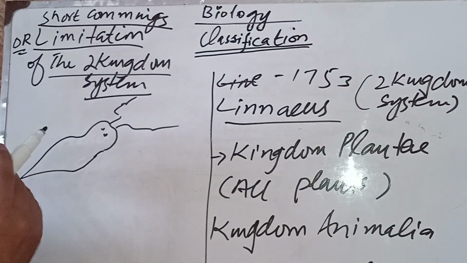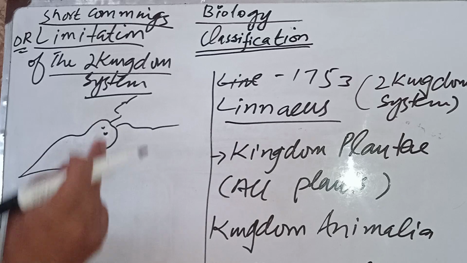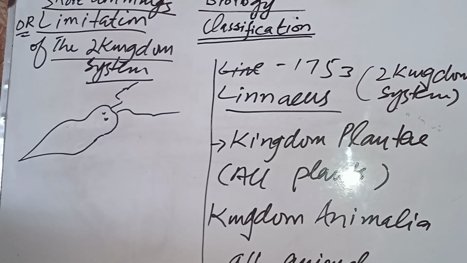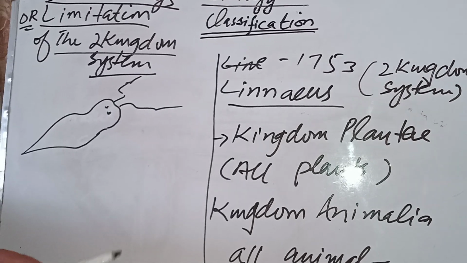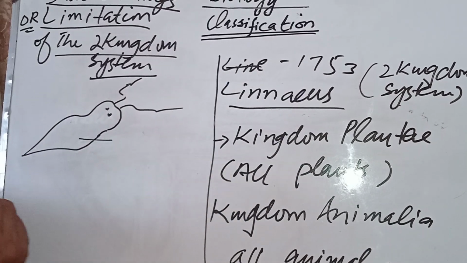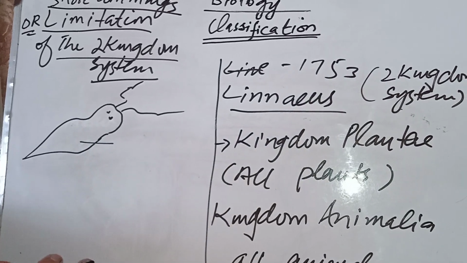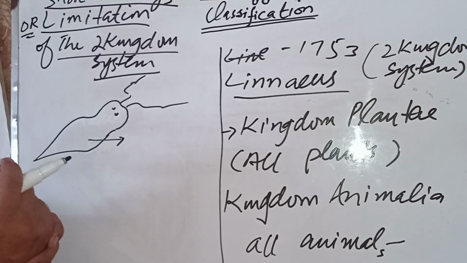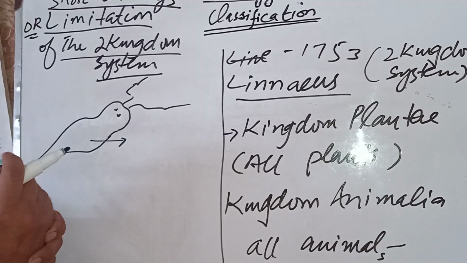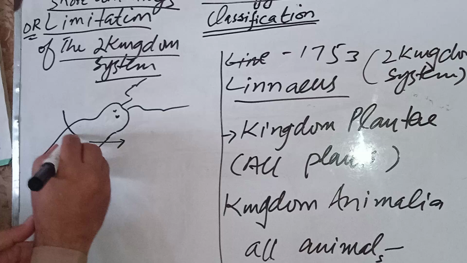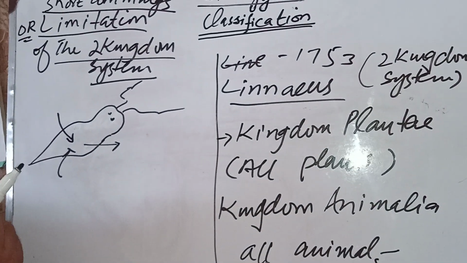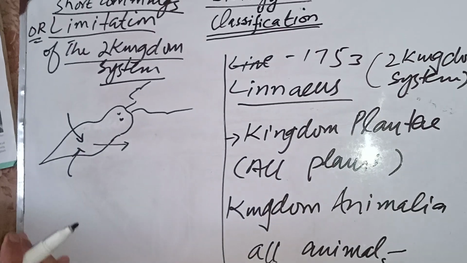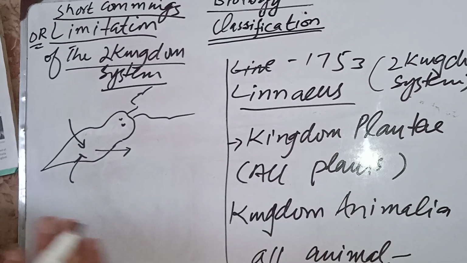It has the characteristic of making food because it has chlorophyll inside it. It also has the characteristic of absorbing already prepared food through its general body surface in water. Clear? So such organisms are not discussed in the two kingdom system.